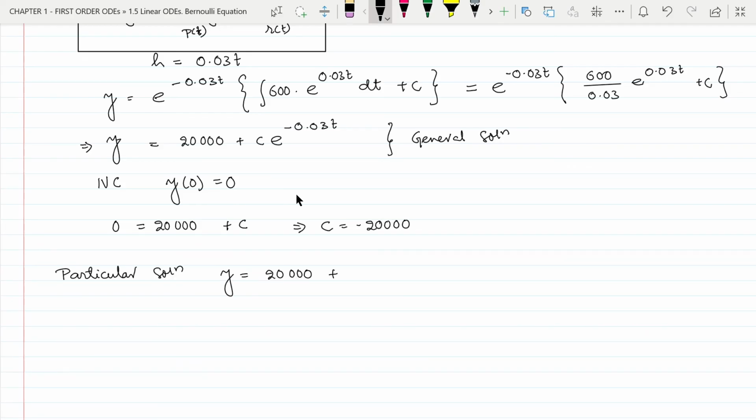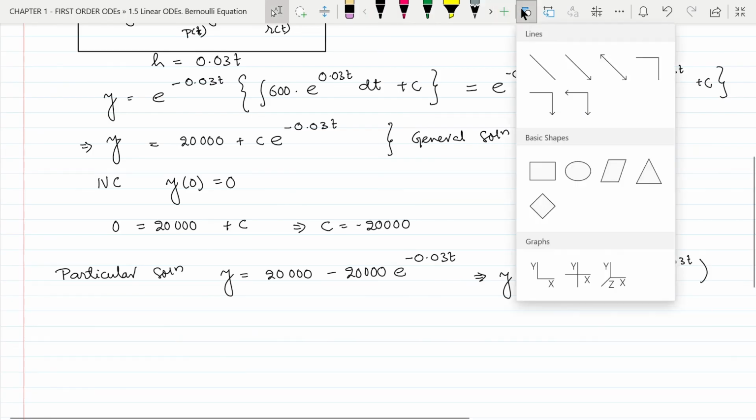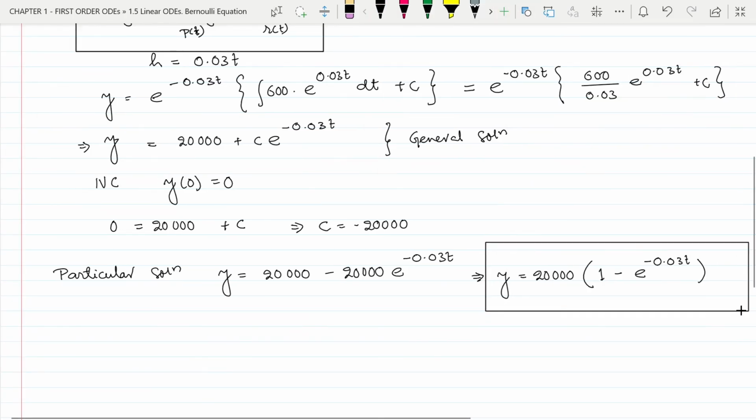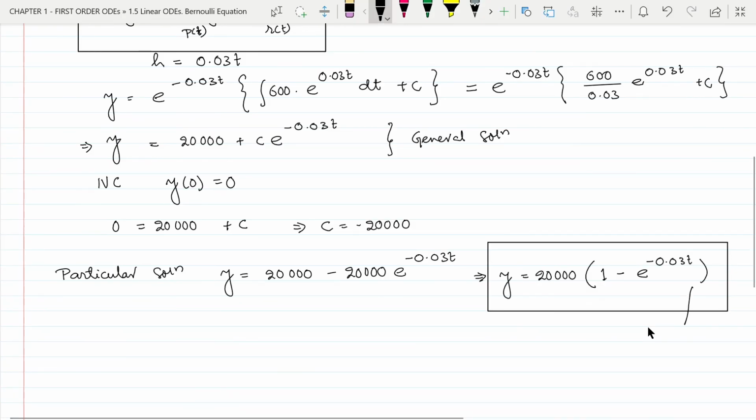to 20,000 plus minus 20,000 e to the power minus 0.03t. So this implies y equal to 20,000 whole into 1 minus e to the power minus 0.03t, and this is the particular solution of the differential equation. Now in this particular solution we can put any value of time t and it will give us the corresponding amount of fresh air in the room at that time t.